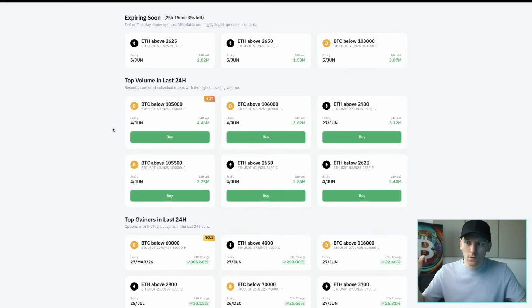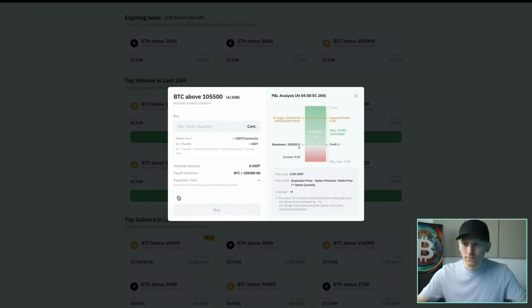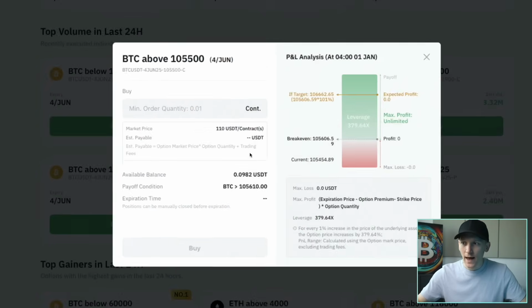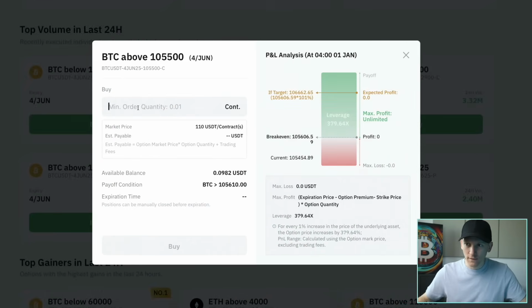So really, when you're buying call options, most of them are going to be out of the money, meaning that if the current price is 100,000, they're all going to be more expensive than that: 101, 102, 103. You're looking for the price to move up, so you want to be buying above the current price. This one right here, BTC above, means it's a call option. We're buying that, so we're going to go ahead and buy. Now we're spending our cash and we get the payoff if the price rises.